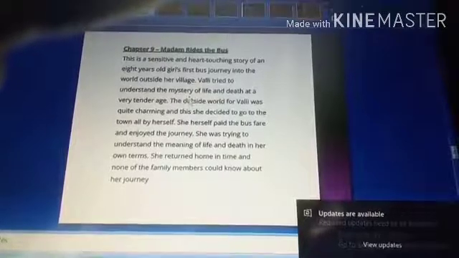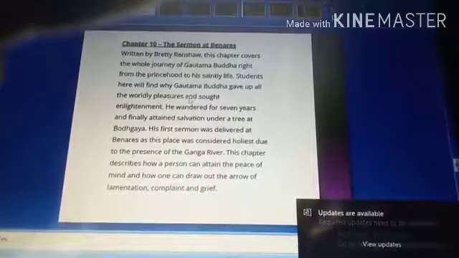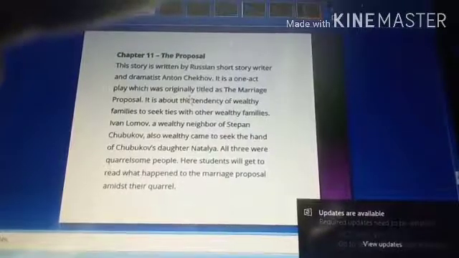So let us move to the next chapter, that is The Sermon at Benares, right? I think this is also the deleted chapter. Let us move to the next one, The Proposal.